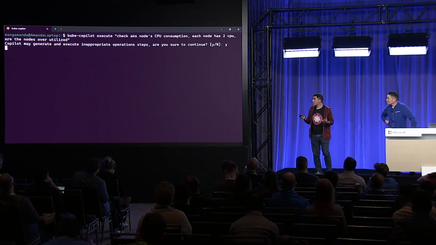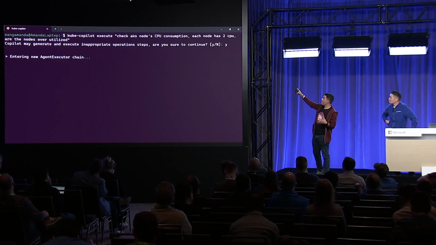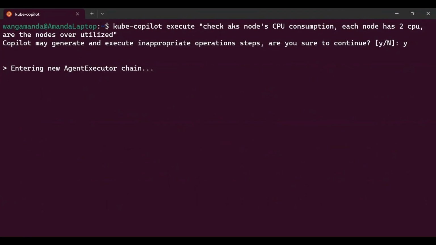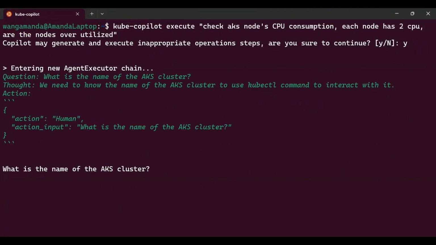AI, everything, everywhere, all at once. Yes, right. So the last one that I really want to show you really quickly is how you can do execute as well. A really simple way, you can say, hey, check my AKS node CPU consumption. Each node has 2 CPUs. And are my nodes overutilized? Just figure it out for me. Just check it out.